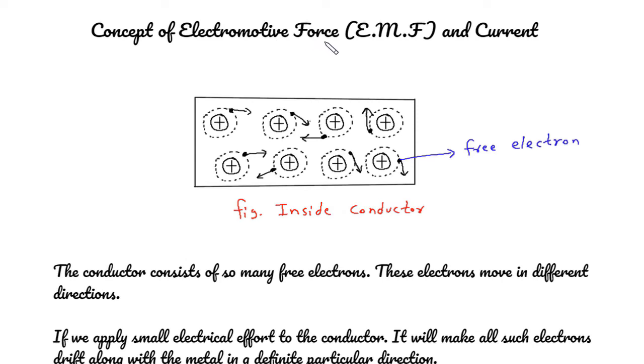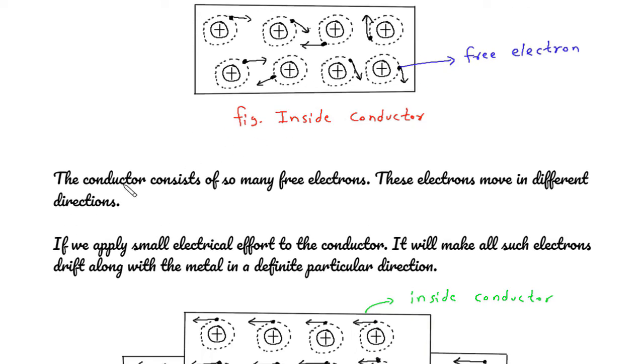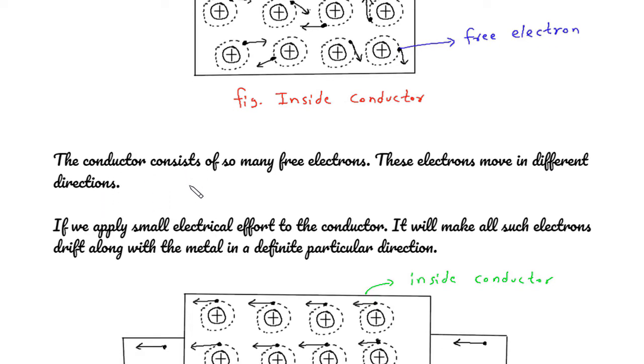Concept of electromotive force, in short EMF and current. Here we can see this is an inside view of conductor. It consists of so many free electrons in random direction. The conductor consists of so many free electrons. These electrons move in different directions or in random direction.